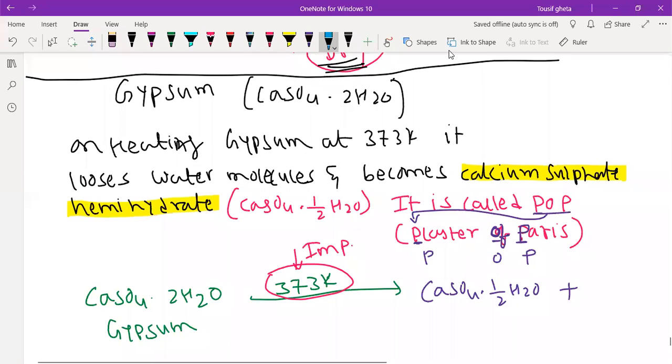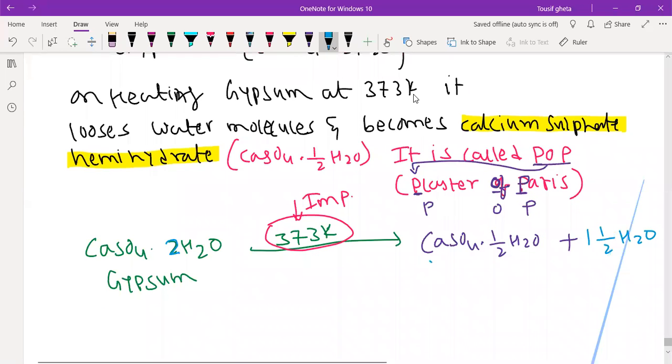So how much did it lose? Anybody can guess? Here 2 water molecules are there, right? If it loses half a molecule, how many water molecules remain? 1.5. Very good, Rekha. So the remaining amount lost is 1.5 molecules of water, and this is what we get as POP.